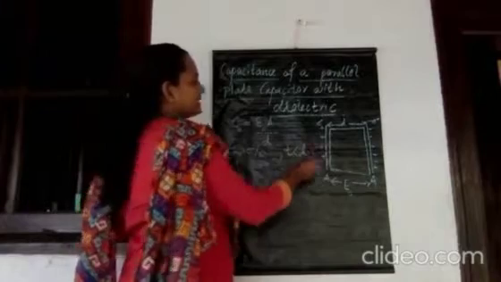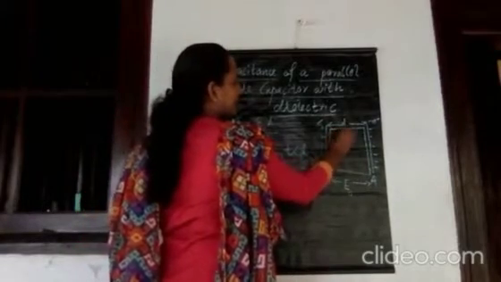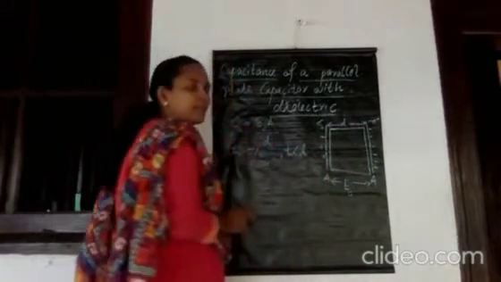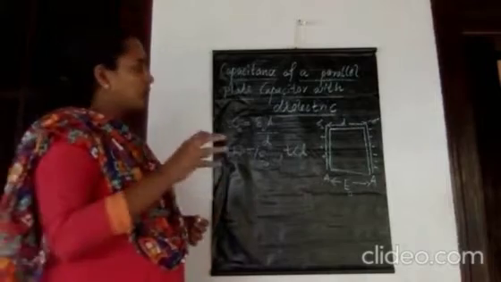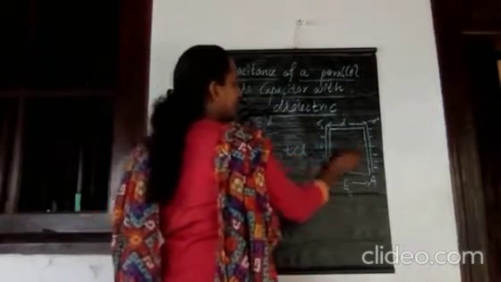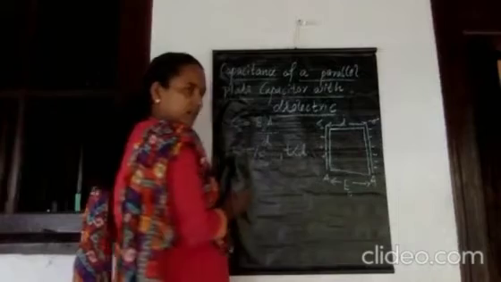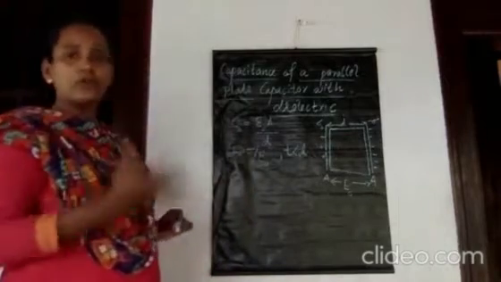So, when we place a dielectric material or a dielectric medium in between the plates of this parallel plate capacitor, we know that in that dielectric medium a number of molecules are present, which may be either polar or non-polar.